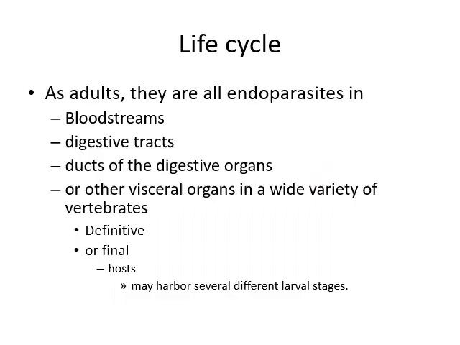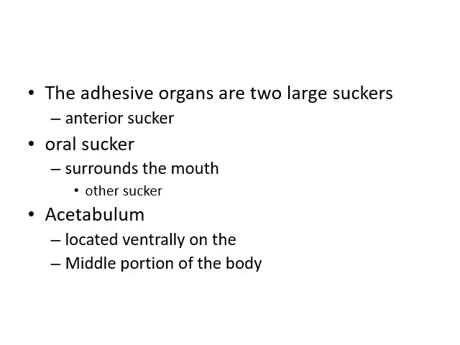Life cycle in the trematodes. As adults, they are all endoparasites in bloodstreams, digestive tract, ducts of digestive glands, and other visceral organs in a wide variety of vertebrates as the definitive host or final host. They may harbor several different larval stages. The adhesive organs are two large suckers, the anterior sucker and the acetabulum. The anterior sucker is the oral sucker that surrounds the mouth, and the other sucker, the acetabulum, is located ventrally on the middle portion of the body.